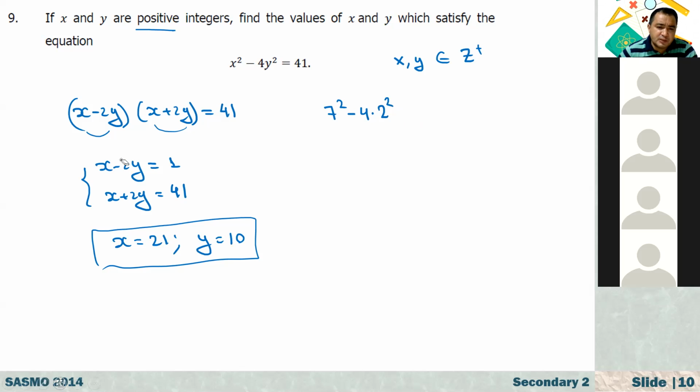No, it's not possible because here x minus y is less than x plus 2y, and they are positive. If they don't say positive here, we may have more solutions. But here it is positive. If they don't say positive, then x minus 2y is minus 1 and x plus 2y is minus 41. At that time, we will have more solutions.